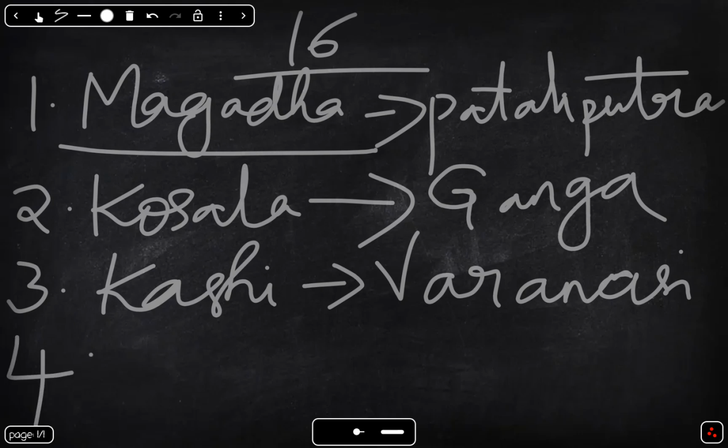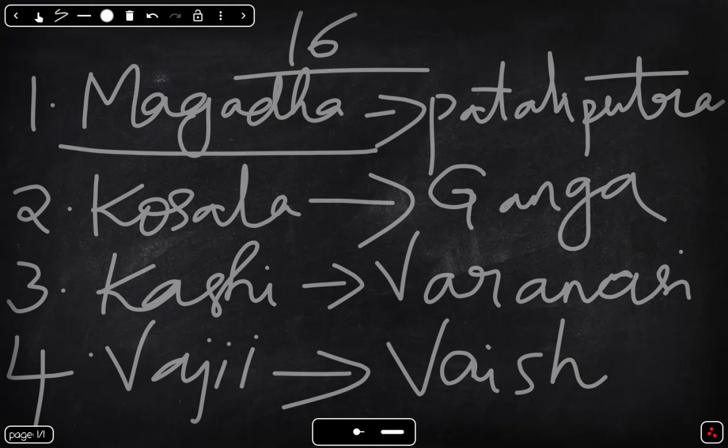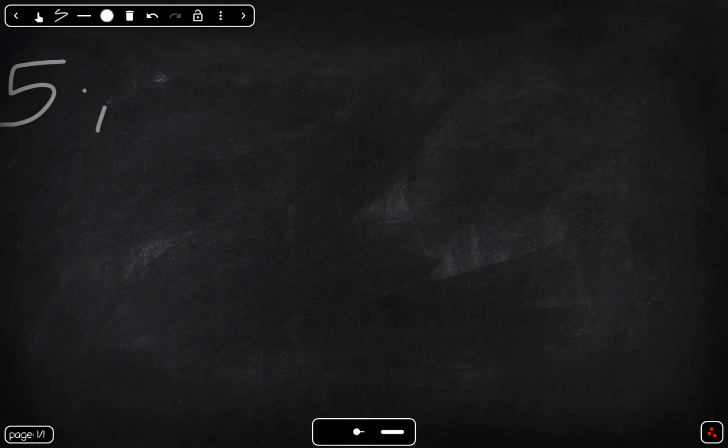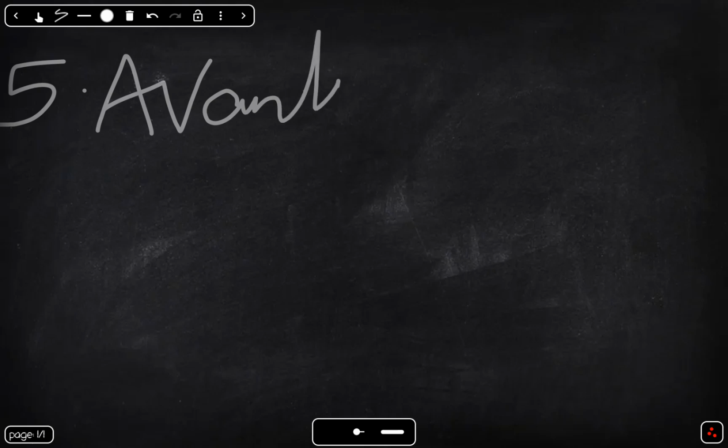Fourth one is Vajji, a republic, not a monarchy. Capital Vaishali. It is ruled by a group of people. Is this similar to democracy? Maybe or maybe not. It is a republic and not a monarchy, and its capital is Vaishali. Next, fifth one is Avanti. Capital Ujjain.